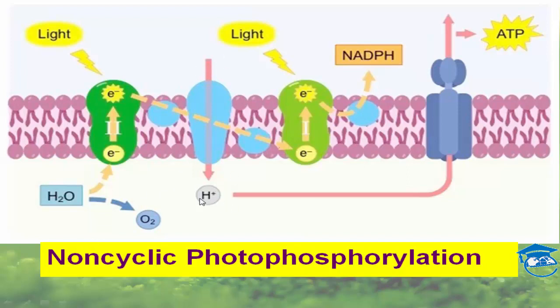See the hydrogen which has come out from this, it goes through this motor to produce ATP. Which I have already taught you in chemiosmotic theory in my fourth section of this chapter.